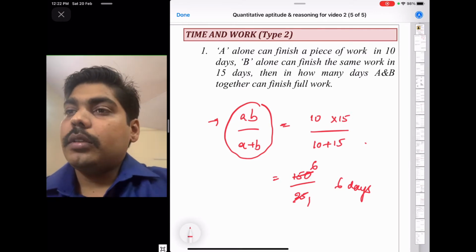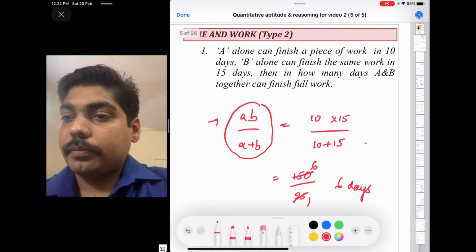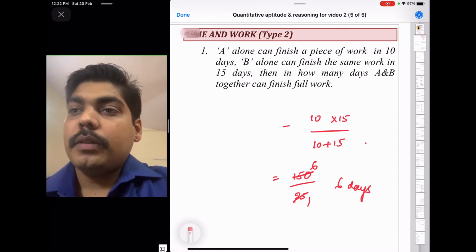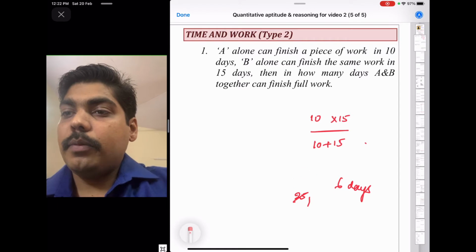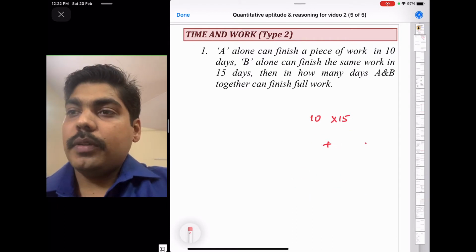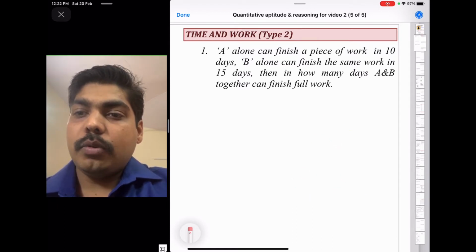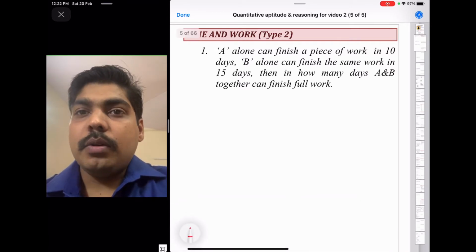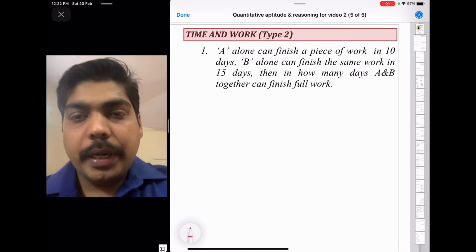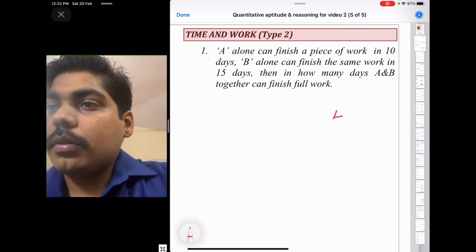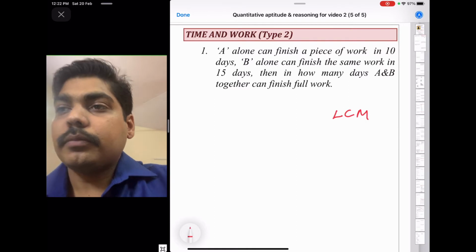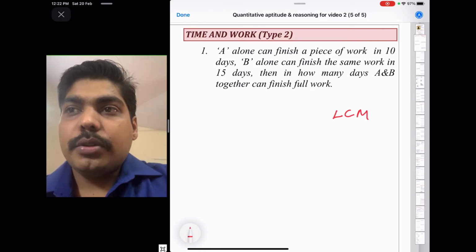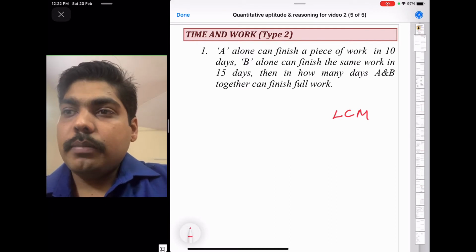There is one more trick method. This trick method will be helpful to solve problems if they are asked indirectly or if there are more than two people. We will see how. To solve by trick, you should know the concept of LCM, lowest common multiple. You should know how to find the LCM.